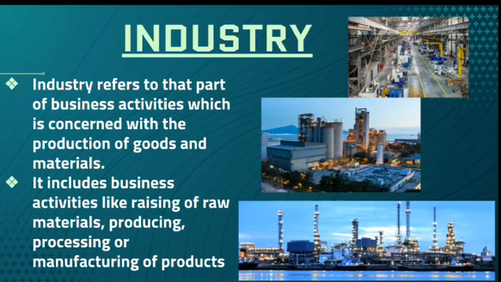So industry refers to that part of business activities which is concerned with the production of goods and materials. It includes business activities like raising of raw materials, producing, processing, or manufacturing of products. So industry is basically converting raw materials or semi-finished goods into finished products, manufactured and ready to be sent into the market. So this is what industry is doing, just producing or manufacturing a product for further consumption.